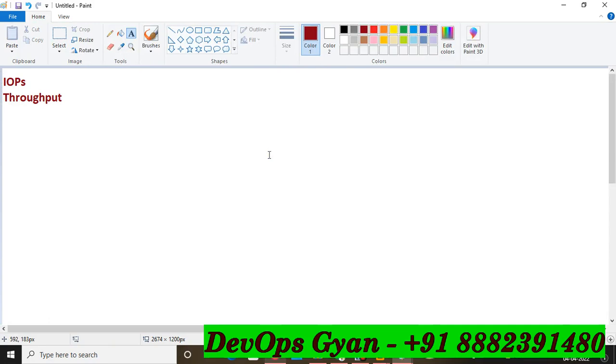Suppose, friends, you have large files, okay, so this is your large file and you simply need more input output read operations for the entire file, definitely if you want your client to read your data fast.